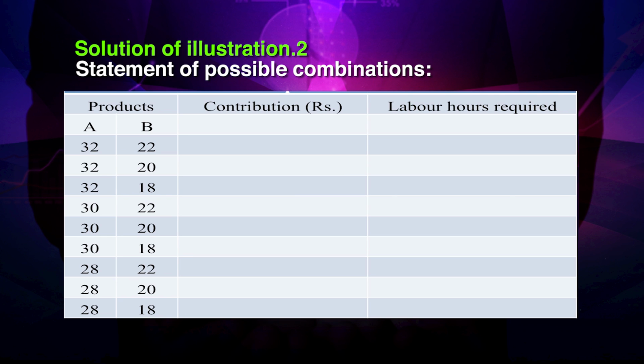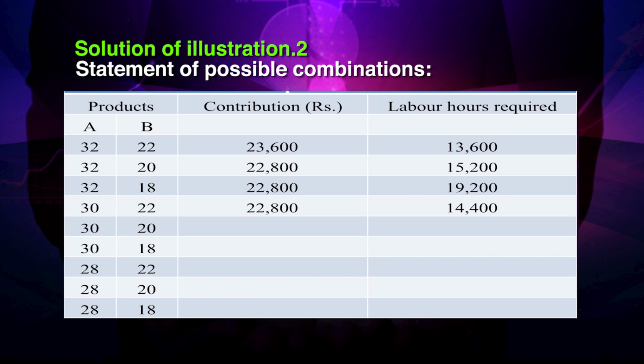price, B 22 is 23,600, labor hours required are 13,600. The second where the selling price is 32 and 20 for AB, it is 22,800 contribution, 15,200 labor hours. In a third combination, 22,800 is a contribution, 19,200 is the labor hours. In a fourth combination, that contribution is 22,800 and labor hours 14,400.